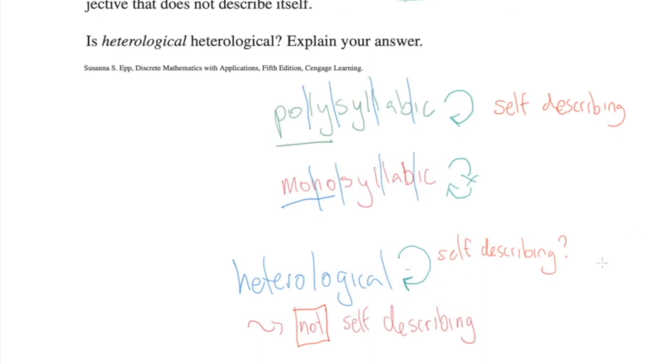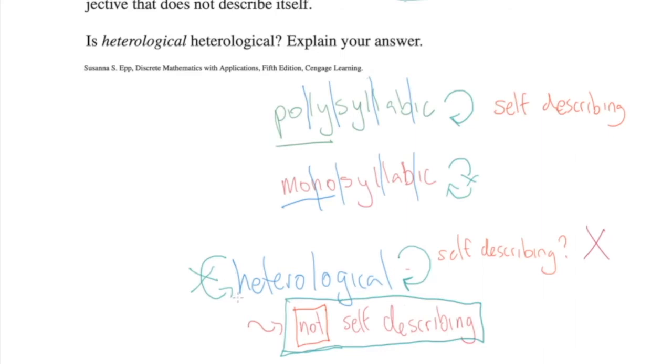So let's say no. Let's assume on the other hand that it is not self-describing. We would meet this condition, right? Because we're not self-describing. But if we assumed that heterological was not self-describing, we would still be in the paradox, because the definition of heterological is not self-describing. So if we said it indeed was not self-describing, then it is just self-describing.